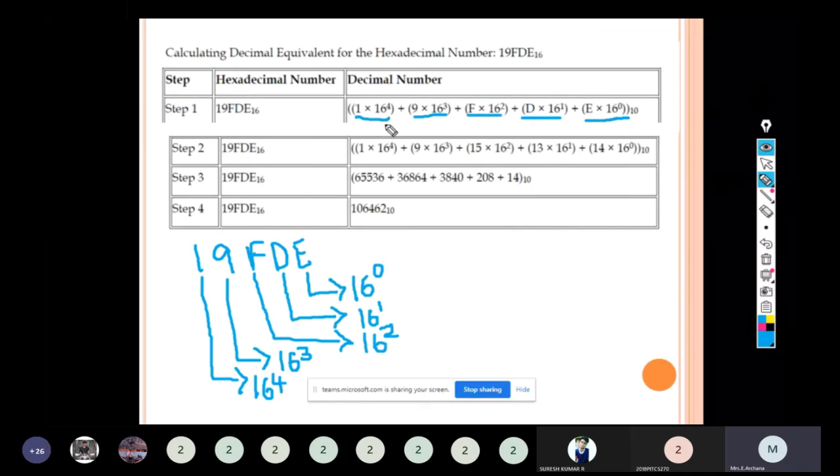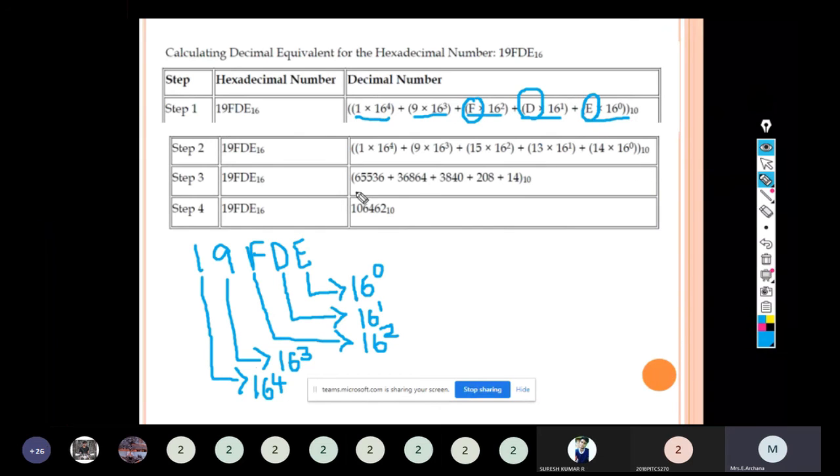So 1 into 16 power 4 plus 9 into 16 power 3 plus F stands for, we know the value of F is 15, so 15 into 16 power 2. D has the value 13, so 13 into 16 power 1. E has the value 14, so 14 into 16 power 0.